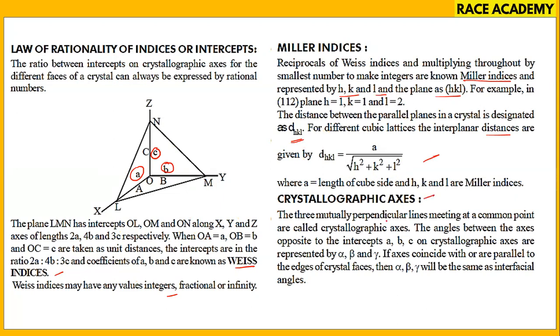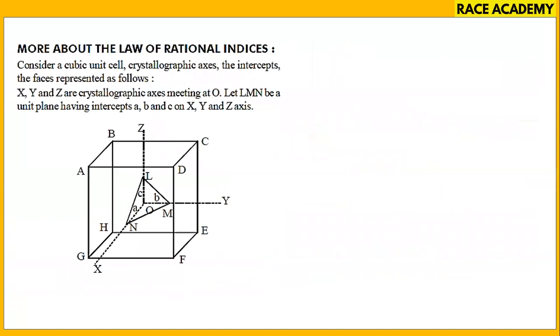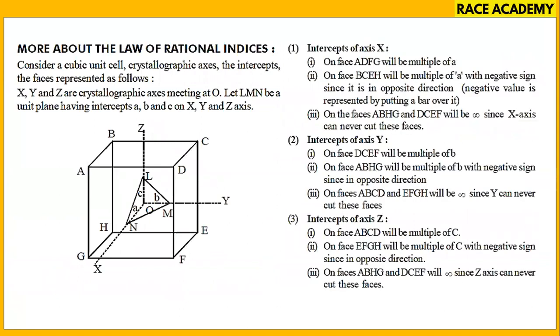Crystallographic axes: these are three perpendicular lines meeting at a common point, called crystallographic axes X, Y, Z. Angles are alpha, beta, gamma, and the intercepts are a, b, c. For more about the law of rational indices, if you check it in this one, you'll know the intercepts on the axes X, Y, and Z. You can study it from the mathematical discussion, so you can observe it.